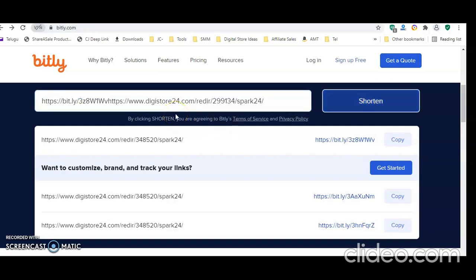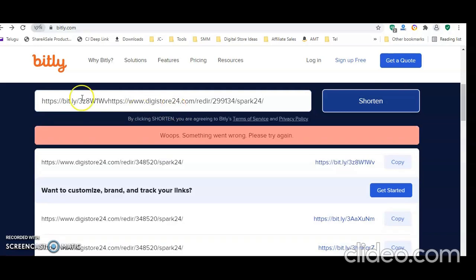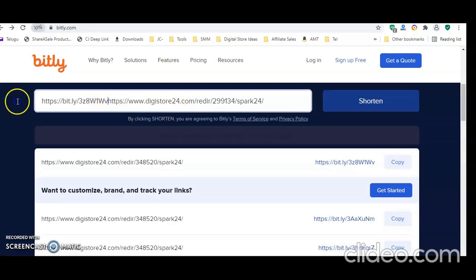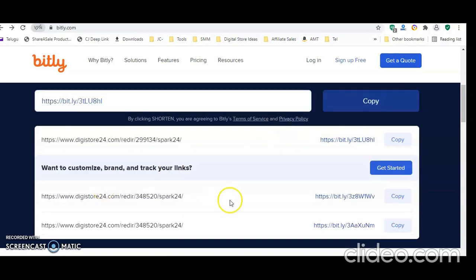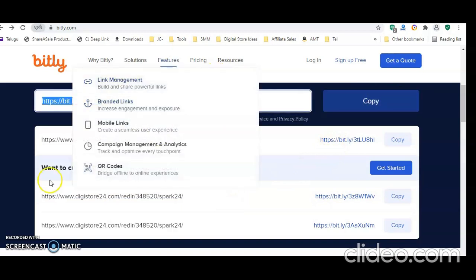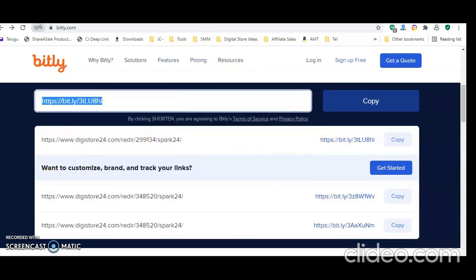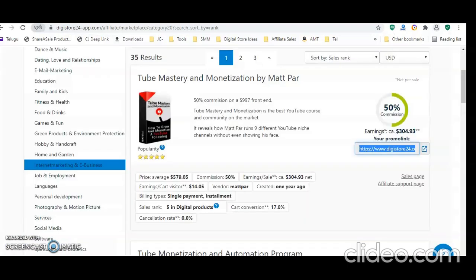You can copy this link and share it on social media. We are going to share this on Facebook, Twitter, Instagram, LinkedIn, everywhere.